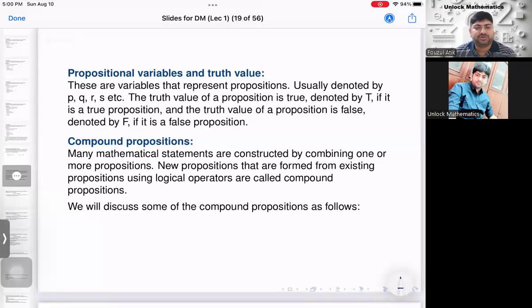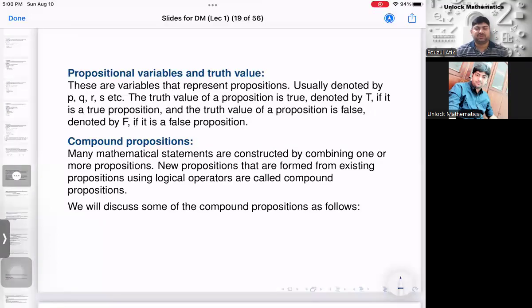Then compound propositions. Many mathematical statements you will construct by combining one or more existing propositions. With the help of existing propositions and some logical operations, we create a new proposition called a compound proposition. Let me give you an example. Suppose New Delhi is the capital of India.